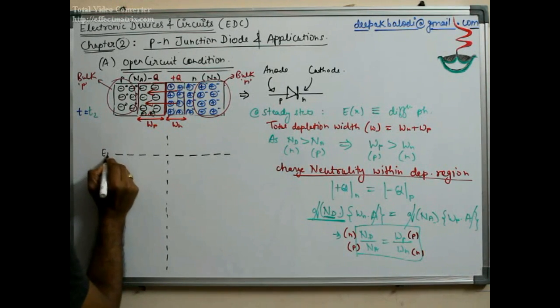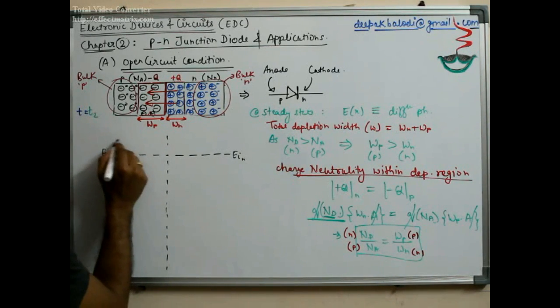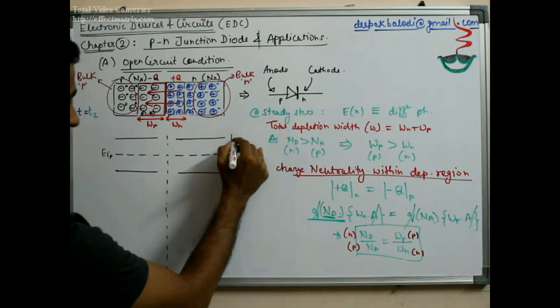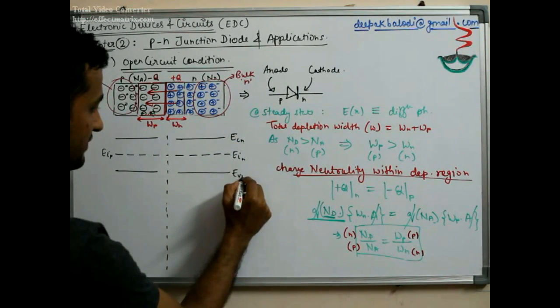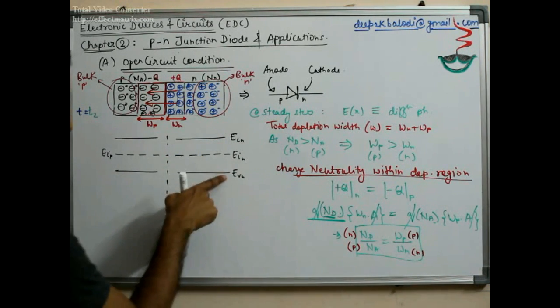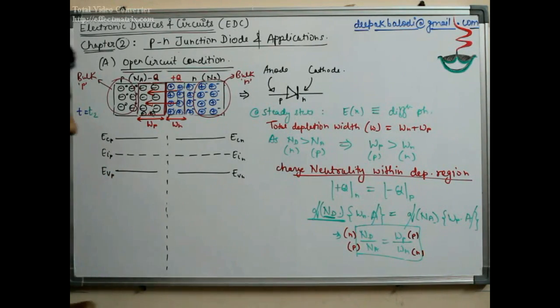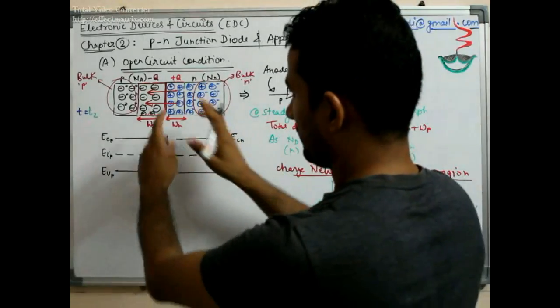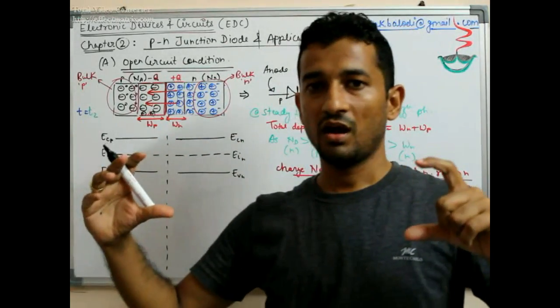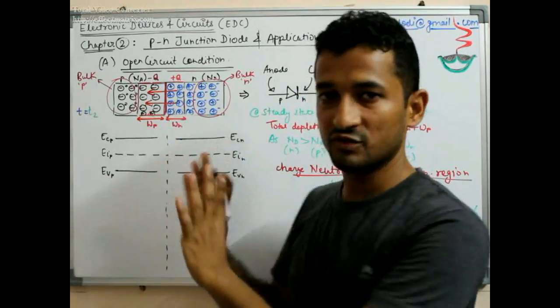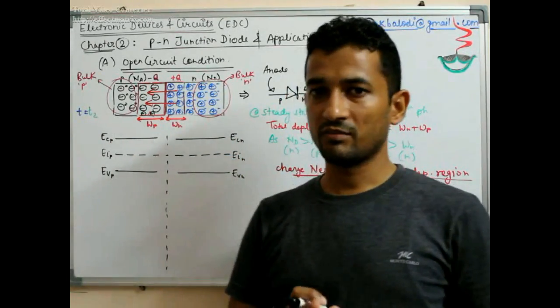So this is Ei on the P side and Ei on the N side, and this is Ec, Ev, the conduction band edge and valence band edge on the N side, and the same on the P side. Because before they are joined, both are of same material, and nothing has happened so far, because we have not yet joined for this picture.